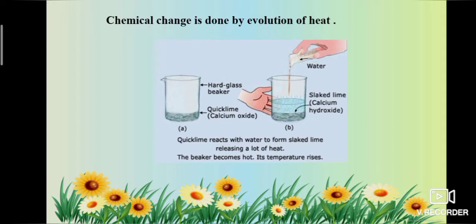Once again, I repeat, quicklime reacts with water to form slaked lime, releasing a lot of heat. The beaker becomes hot because its temperature rises. So, we can say chemical change is indicated by evolution of heat.